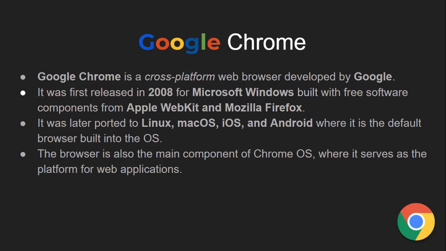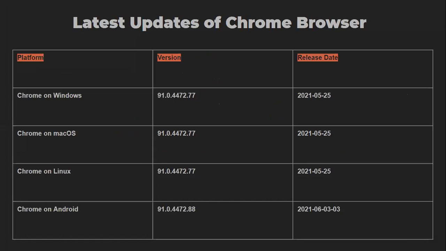The browser is also the main component of Chrome OS, where it serves as the platform for web browsing applications. So there is an OS called Chrome OS, and Google Chrome was developed to go hand in hand with Chrome OS as well. These are the latest versions you will find of the Google Chrome browser for each platform.